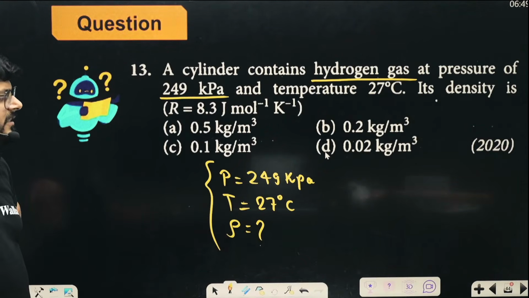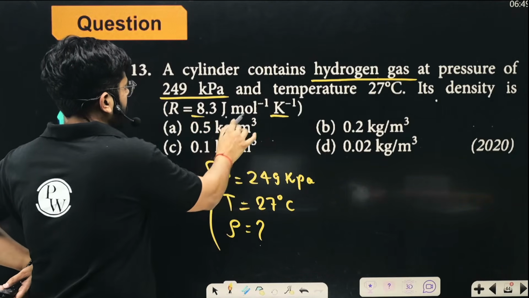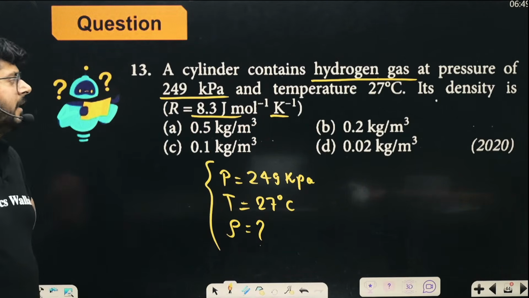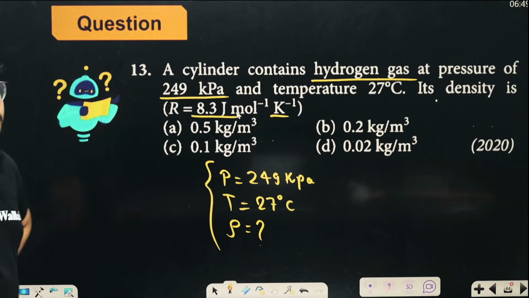Everything is given and we can just solve it directly, right? Pressure is given, 249 kilopascal. And temperature is given, 27 degrees centigrade. Everything we have to put in Kelvin because the value of R is also given in Kelvin. So the temperature is 27 plus 273, which is 300 Kelvin, right?